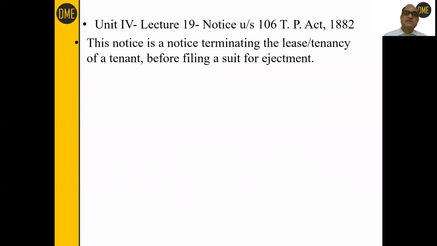Now, dear students, first of all, we must understand what is Section 106 TP Act. Section 106 of Transfer of Property Act 1882 is a notice terminating the lease or tenancy of a tenant before filing a suit for his ejectment. If you want to file a suit of ejectment against your tenant, then it is a compulsory requirement of the law